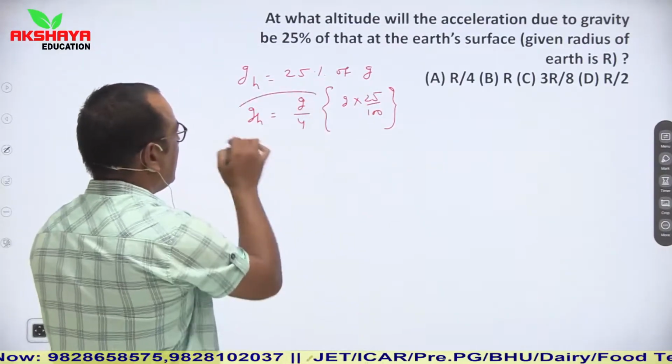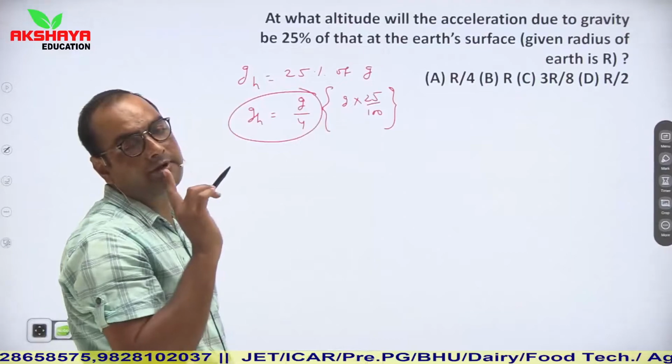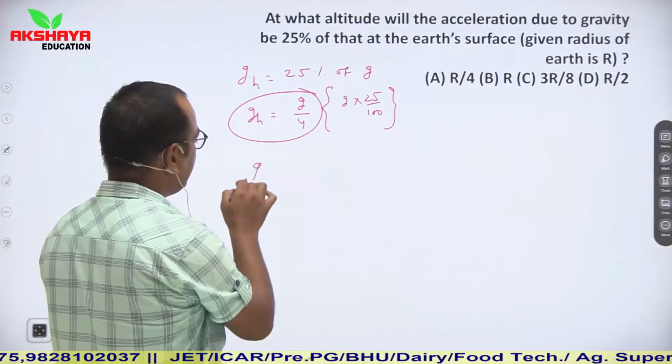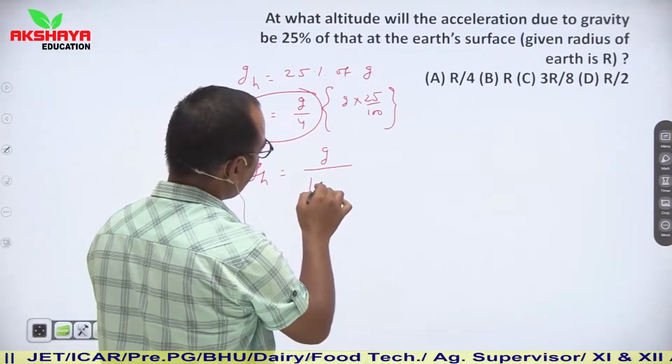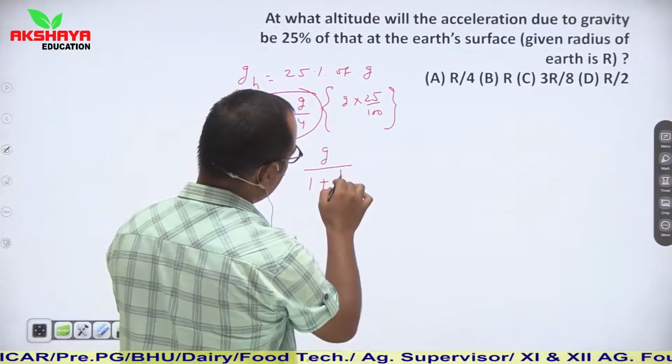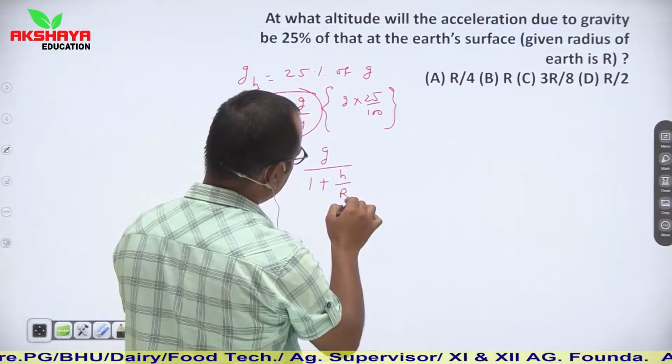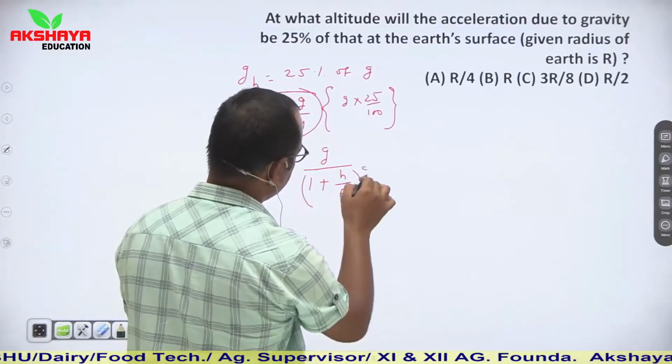Now see, our relation is value of gravitational acceleration at height is given by gh is equal to g upon (1 plus h upon R) whole square.